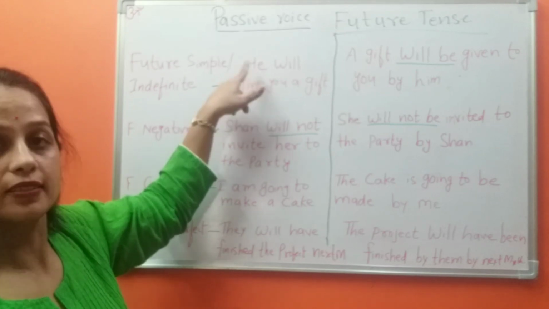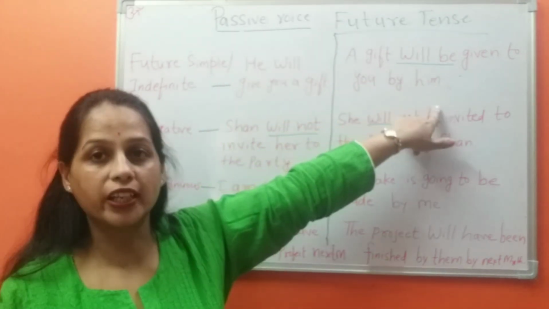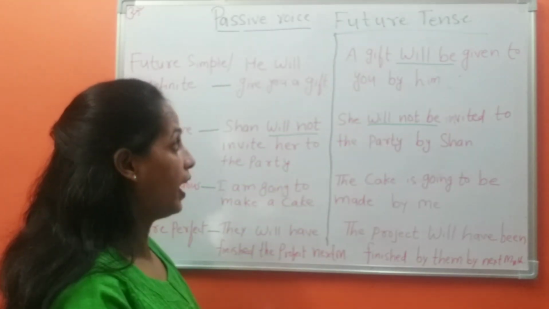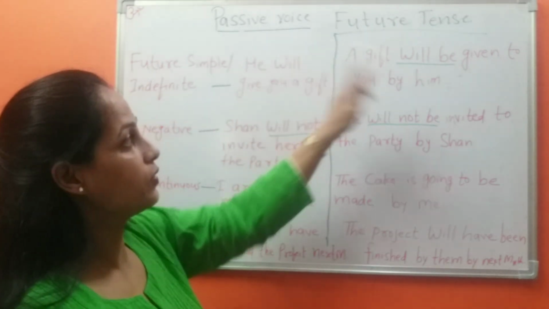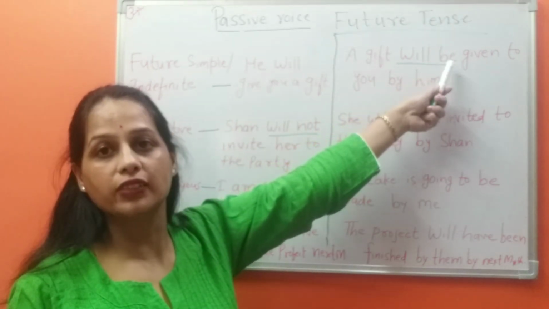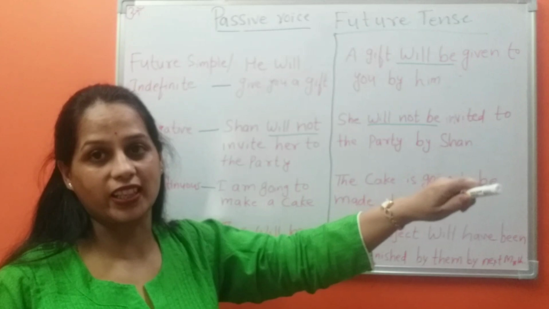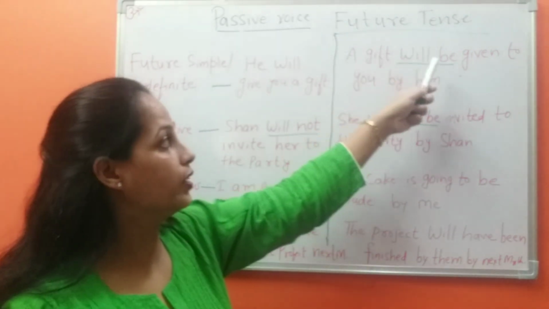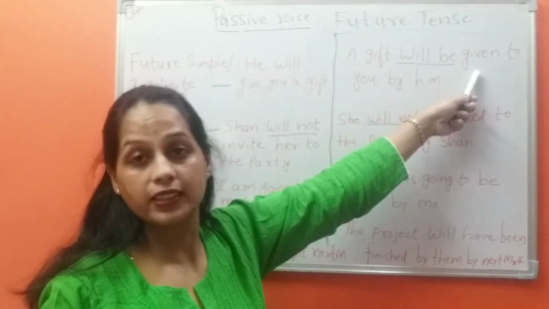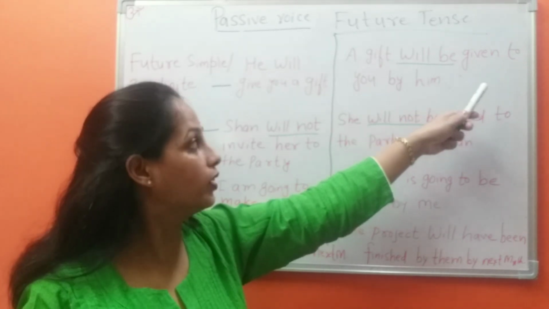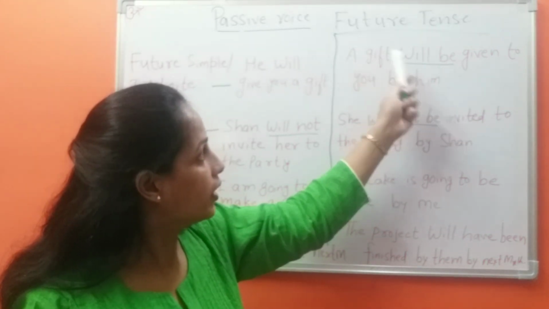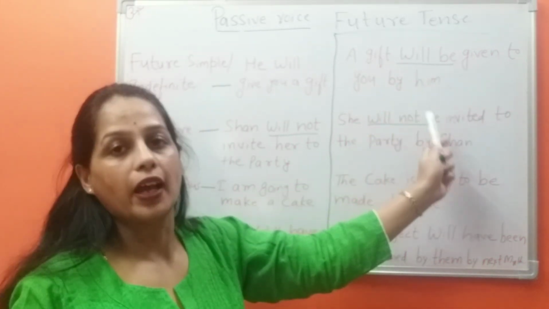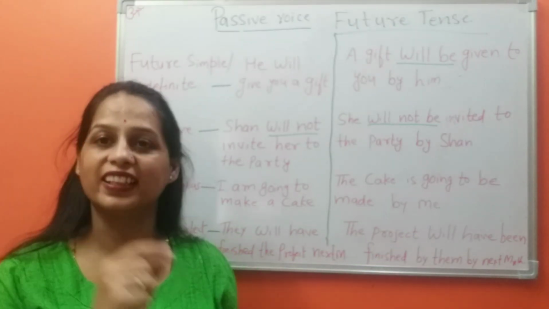Here he is subject, it will become object in passive voice. And when we convert it into passive voice, we always use the word be in future tense. A gift will be given, it is the past participle form of the verb. A gift will be given to you by him. Let's see the next sentence.